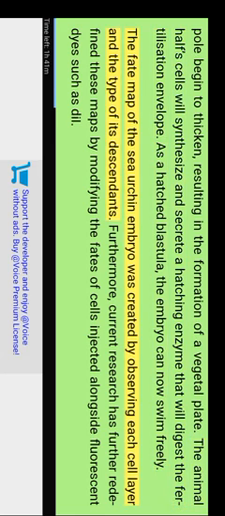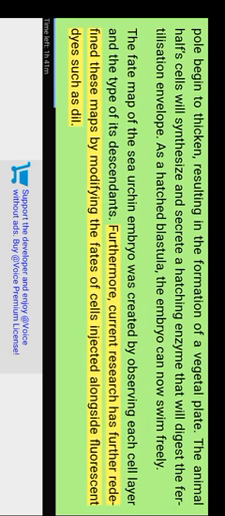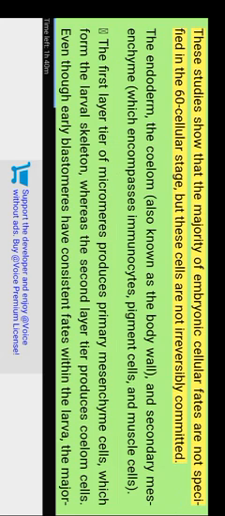The fate map of the sea urchin embryo was created by observing each cell layer and the type of its descendants. Furthermore, current research has refined these maps by marking the cells with injected fluorescent dyes such as DiI. These studies show that the majority of embryonic cellular fates are not specified at the 60-cell stage, but these cells are not irreversibly committed.